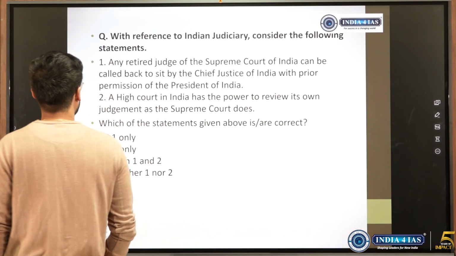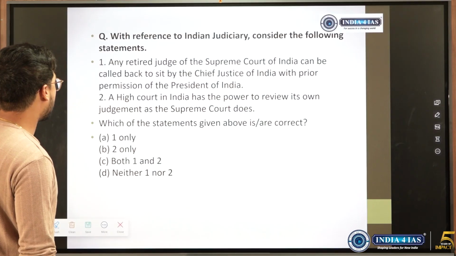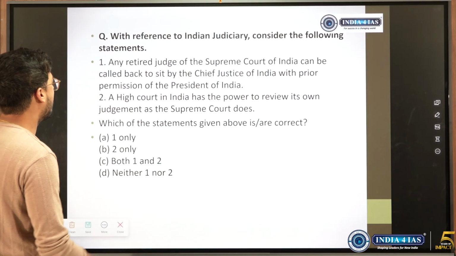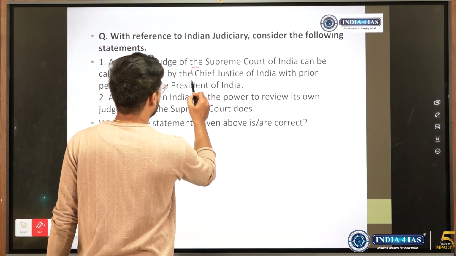We'll move on. With reference to Indian judiciary, any retired judge of Supreme Court of India can be called back to sit by the Chief Justice of India.